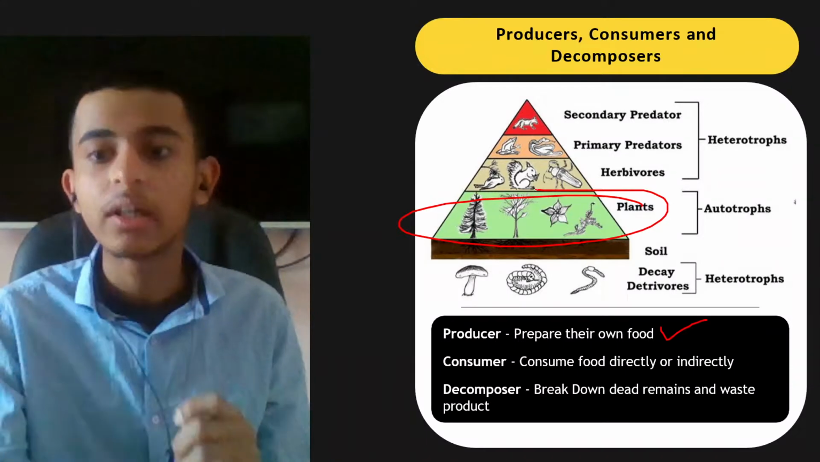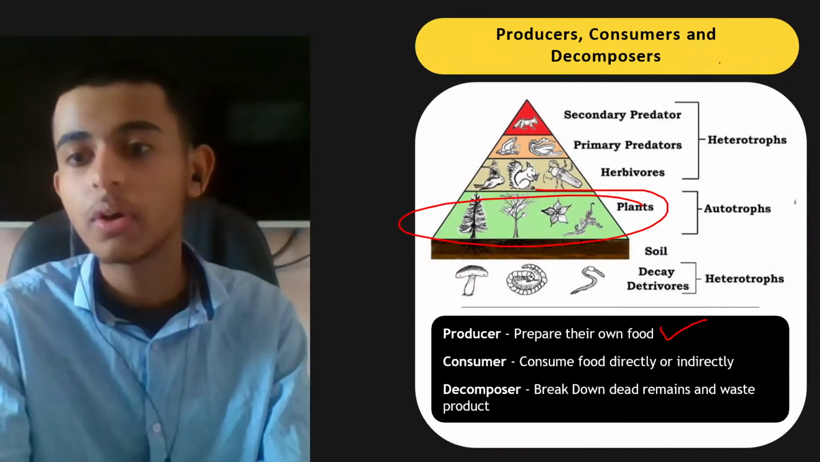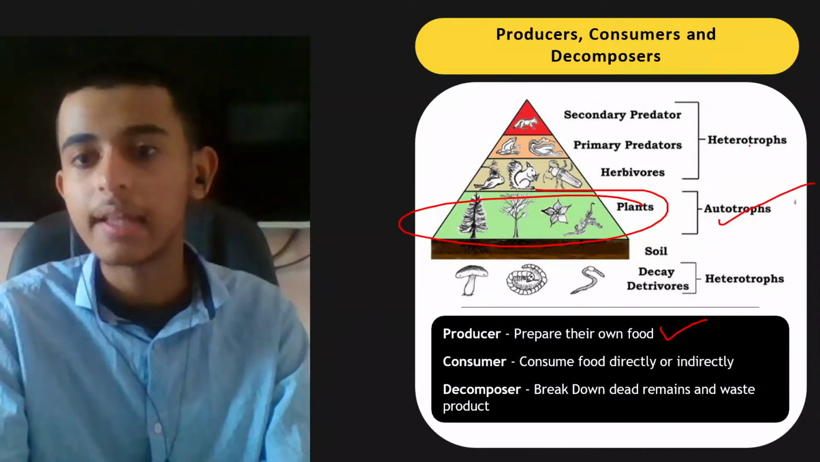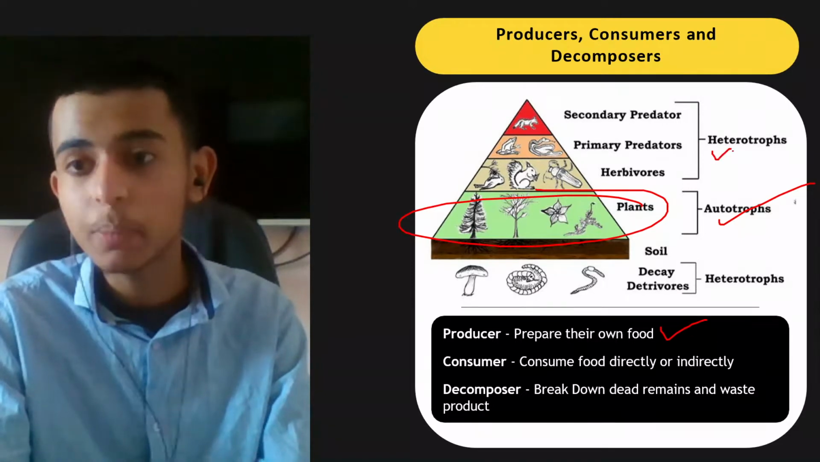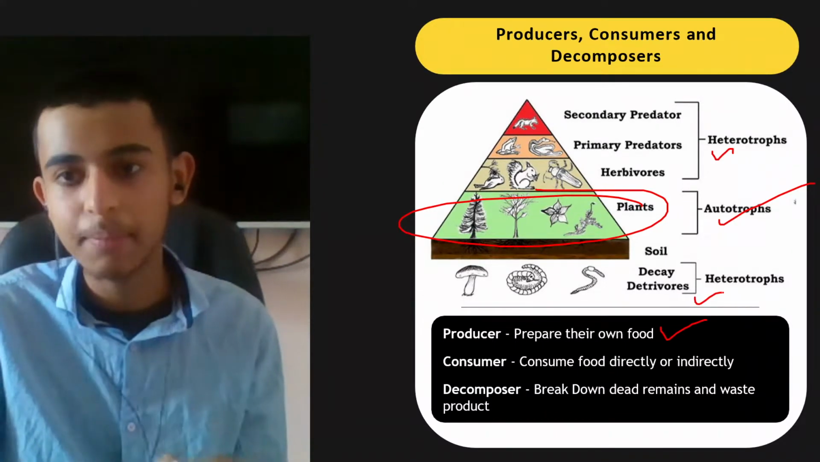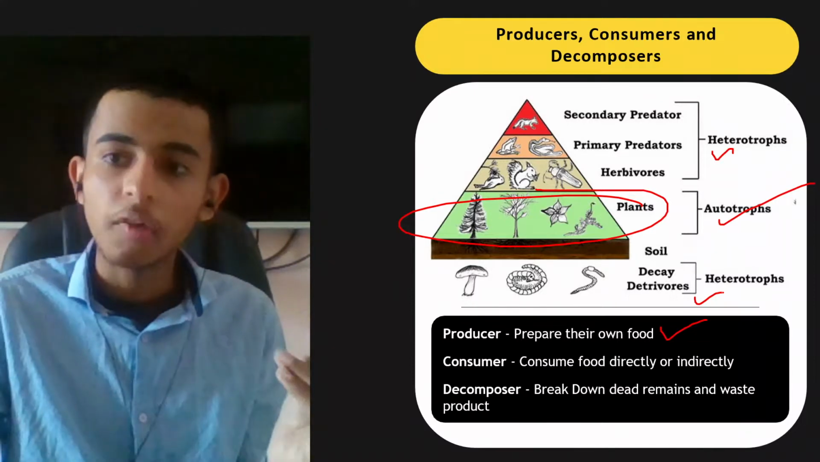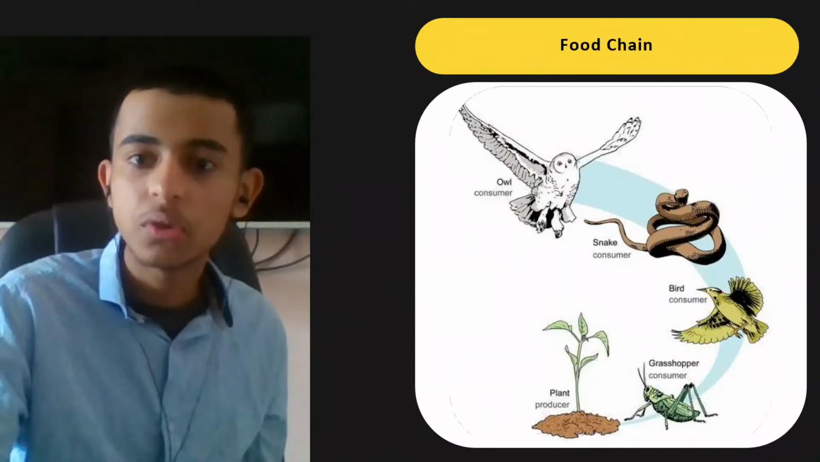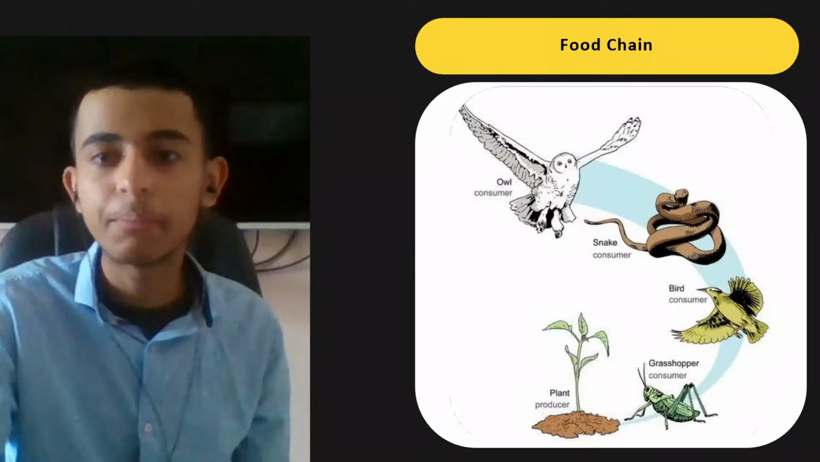And remember, plants are the autotrophs, okay? And consumers and decomposers are heterotrophs. Examples are very important of both consumers and decomposers, so you should know. And this is a trophic level. I'll come to that.